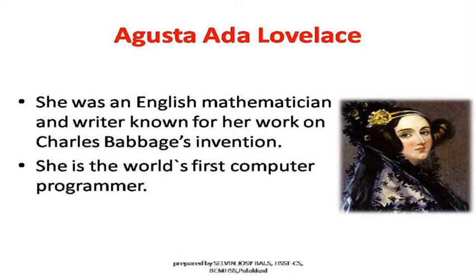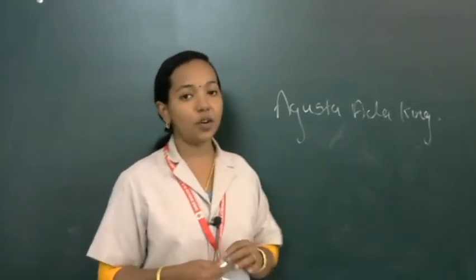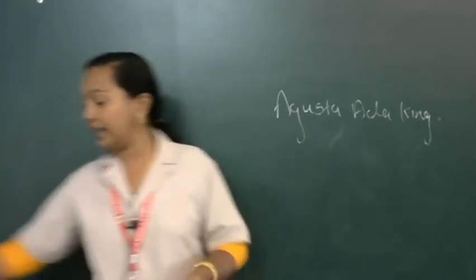Very important one word question: who is known as the first programmer in the world? Augusta Ada King, or Augusta Ada Lovelace. That is the full name, because she created some steps, especially algorithms, step-by-step execution for representing data on punched cards. Clear? So that's why she is known as the first programmer in the world.